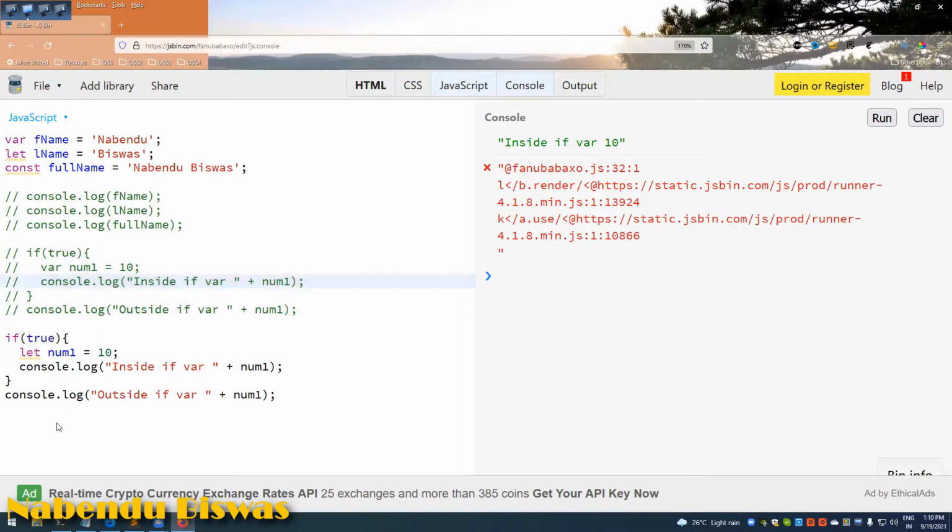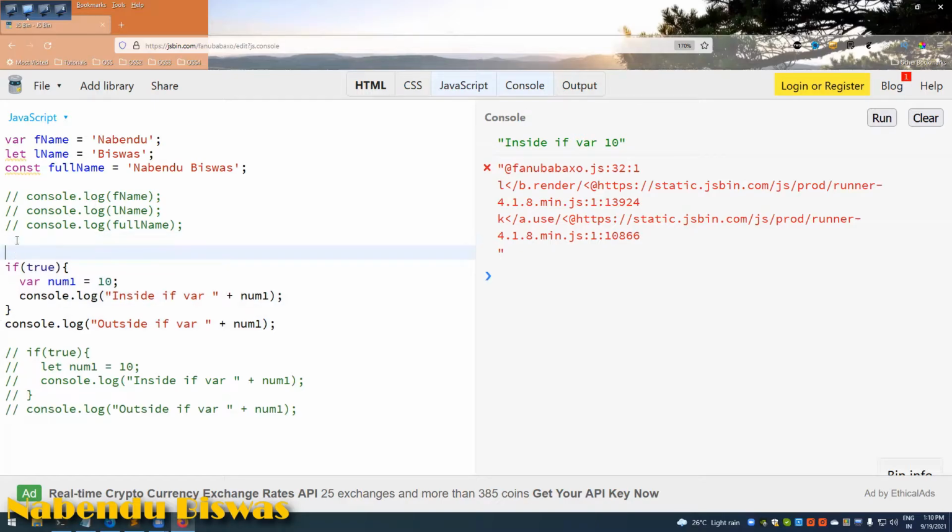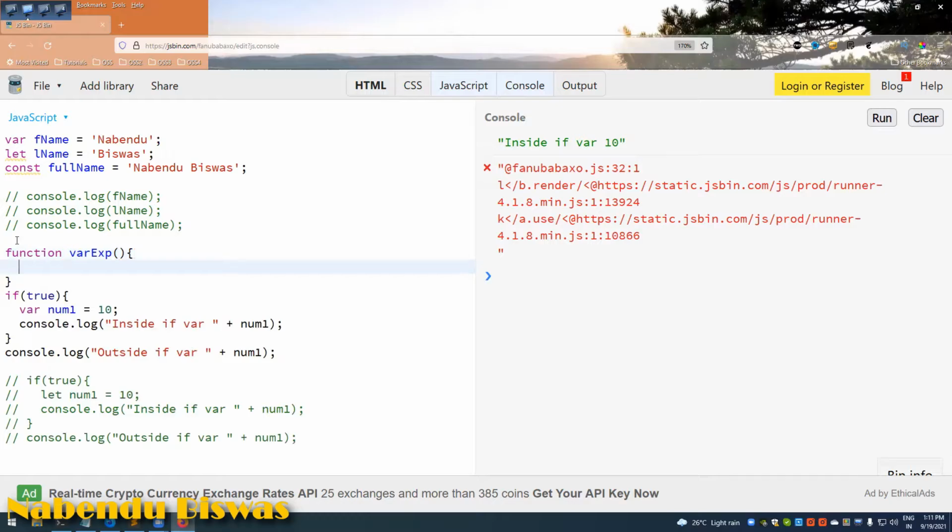Okay, so functional scope is, suppose I put everything inside a function, then it will be scoped like a function. So functions are written like this. This again I will explain later on. Var exp like this, and